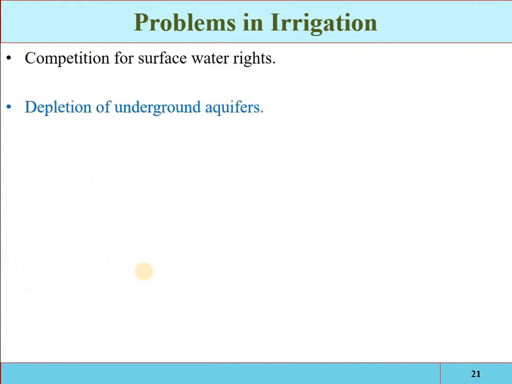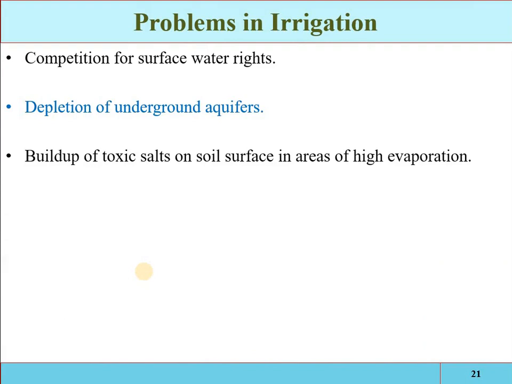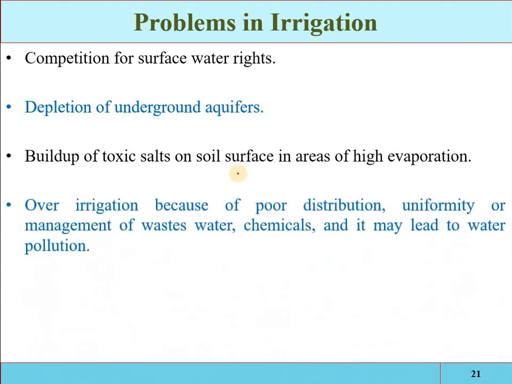And these are the problems: competition for surface water rights, depletion of underground aquifers, and build-up of toxic salt. If the irrigation water has some impurities or salt particles, the water is extracted by the plants, but the salt and chemicals are deposited in the root zone, which affects the fertility of the soil.